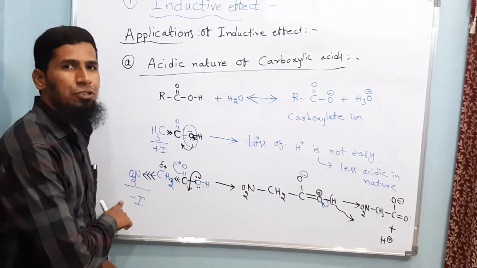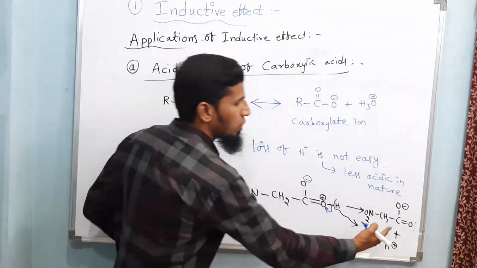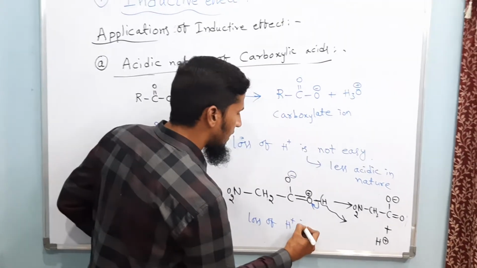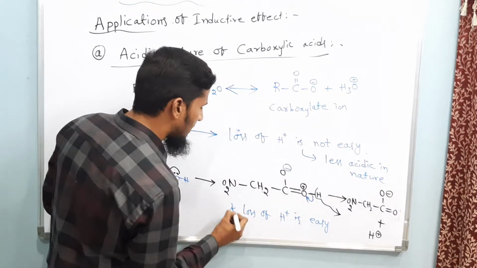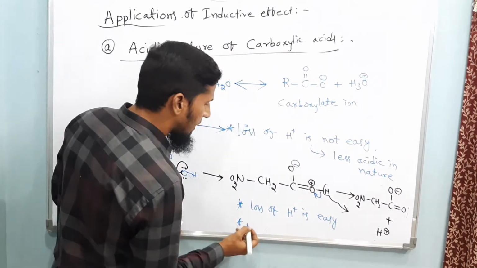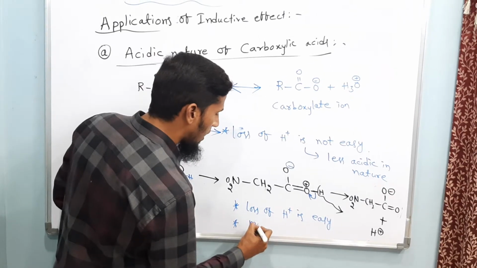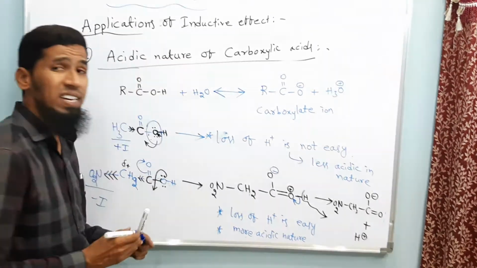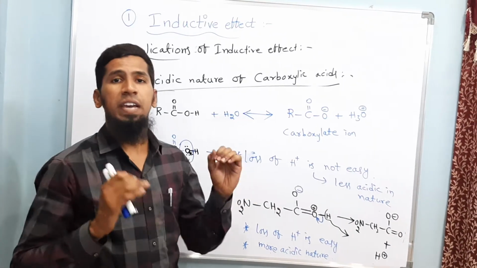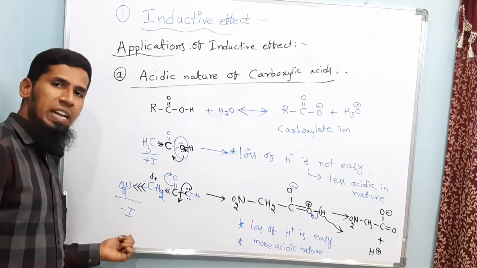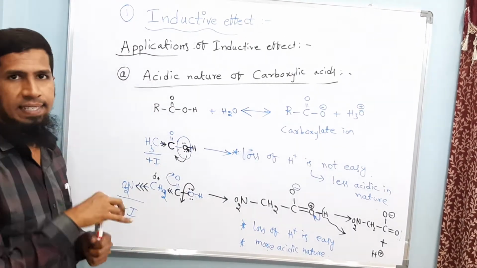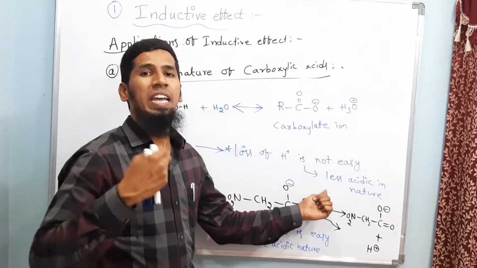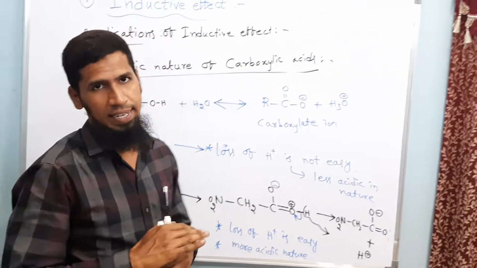Whenever a minus I group or electron withdrawing groups are present, what is happening? Proton donation becomes easy. So I am writing here: loss of proton is easy, so more acidic in nature. At the end we can say that minus I groups or electron withdrawing groups are going to increase the acidic nature of compounds, that is carboxylic acids, and plus I groups are going to decrease it, or increase it to a lesser extent, you can consider.